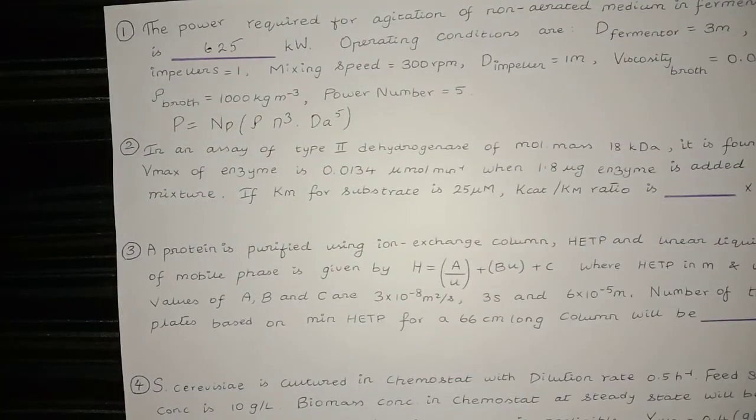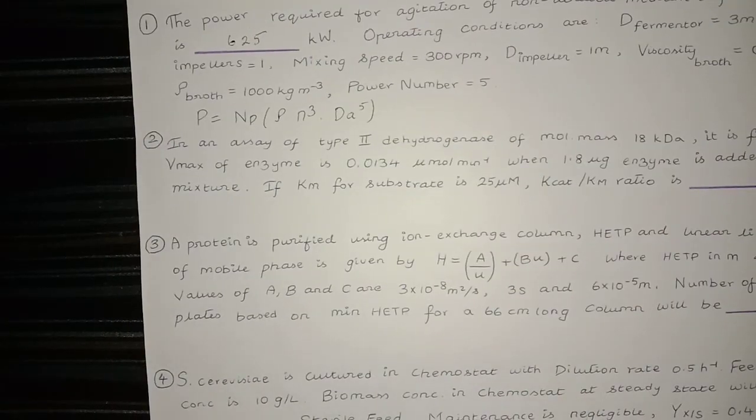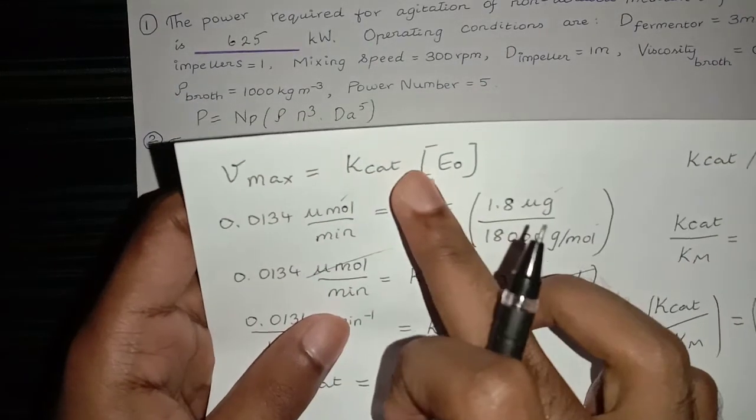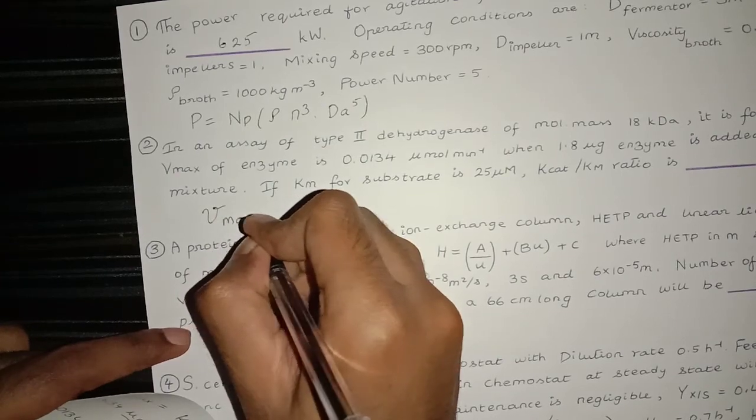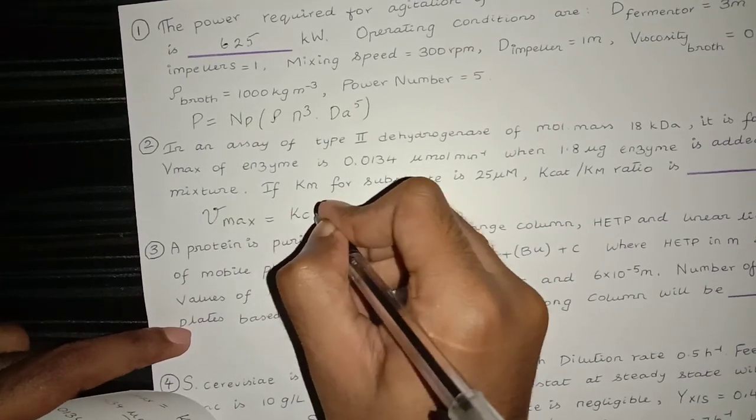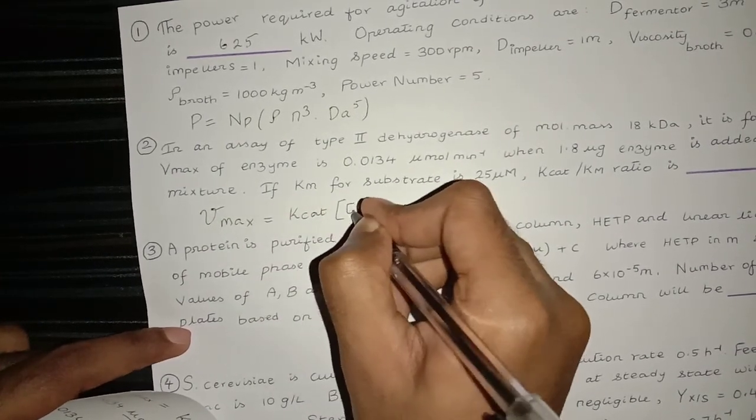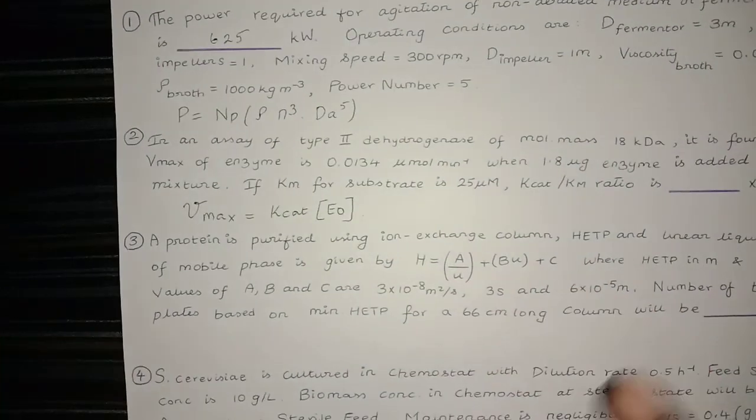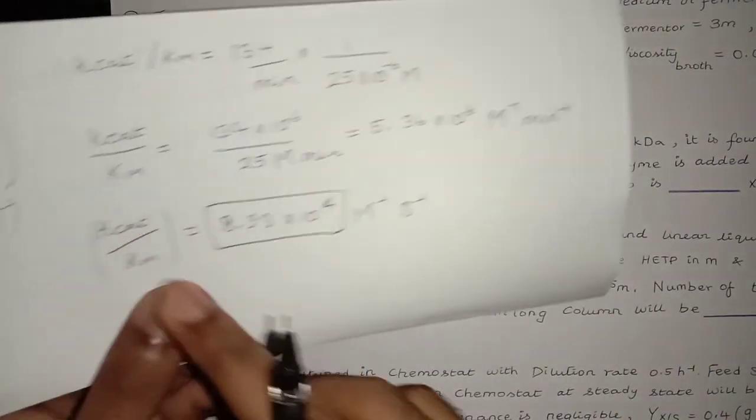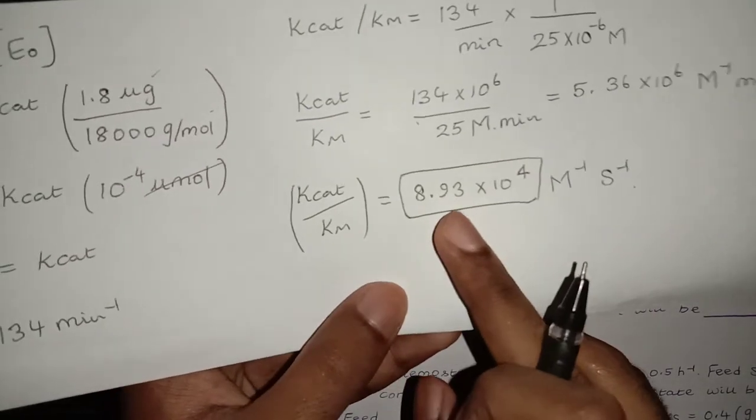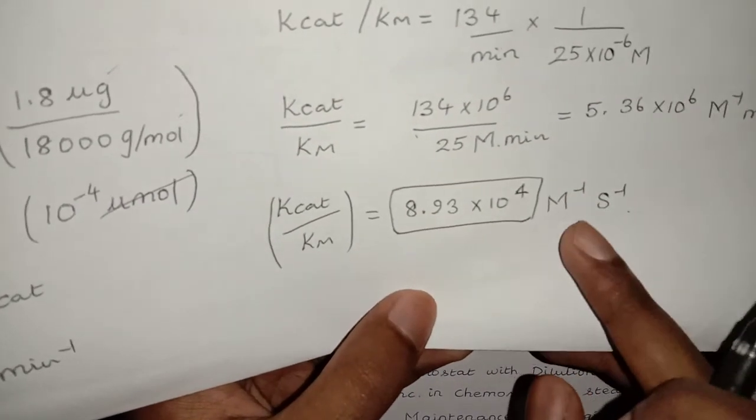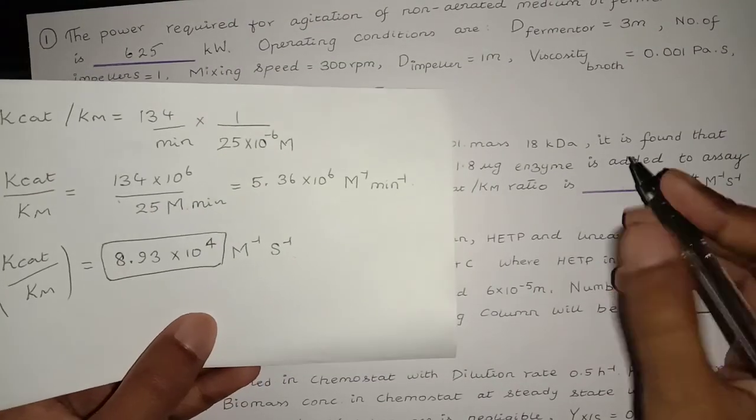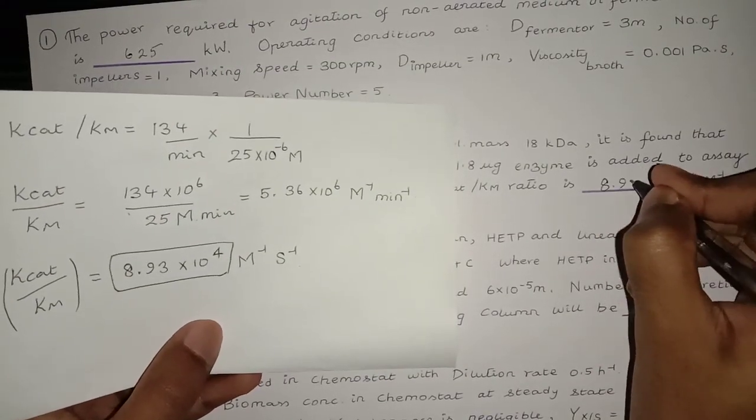For the second question, we use the formula, say Vmax is equal to Kcat E naught. And we arrived at the value of Kcat over Km ratio is equal to 8.93 into 10 raised to the power 4 per mole second. So 8.93.